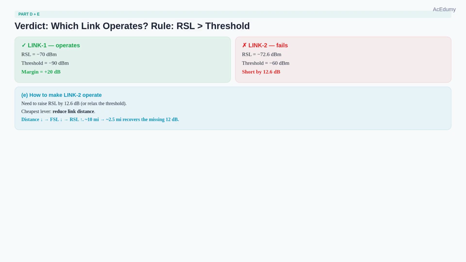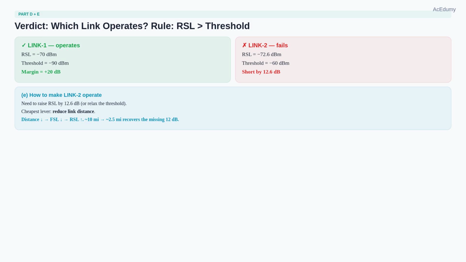LINK-2. RSL is negative 72.6 dBm. Threshold is negative 60 dBm. Negative 72.6 is less than negative 60, so LINK-2 cannot operate as designed. The signal is too weak by 12.6 dB.